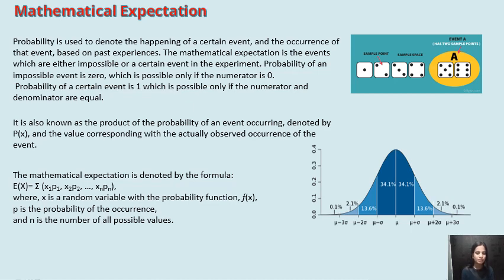The mathematical expectation is denoted by the formula E of x is equal to the summation of x1 p1, x2 p2, and so on up to xn pn, where x is a random variable with the probability function f of x, and p is the probability of the occurrence and n is the number of possible values.